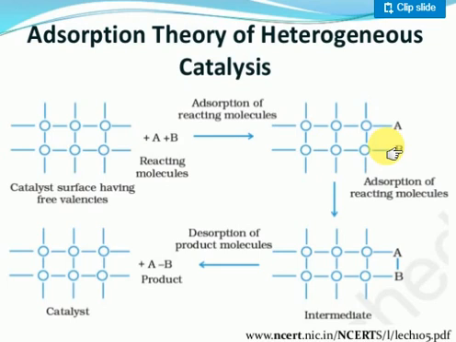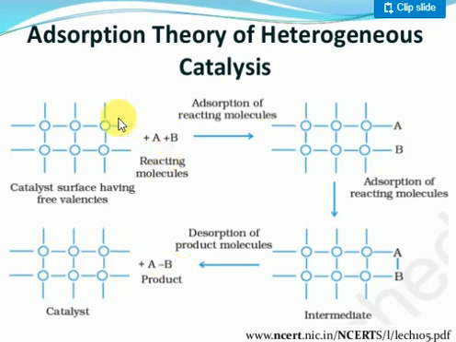Next, the chemical reaction occurs on the catalyst surface. Look at the chemical reaction: initially there is no bond between A and B. After the chemical reaction, a bond is formed between A and B. Slowly they undergo desorption. Desorption means leaving the surface. The product is formed and leaves the surface, which again creates a vacant site.